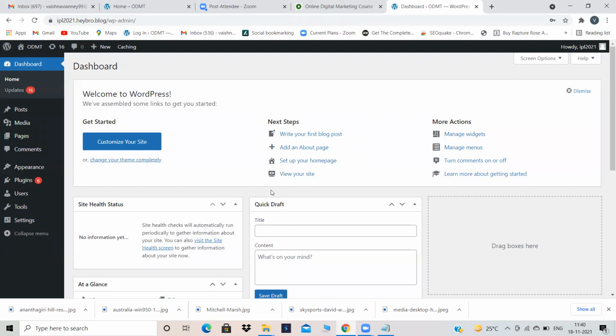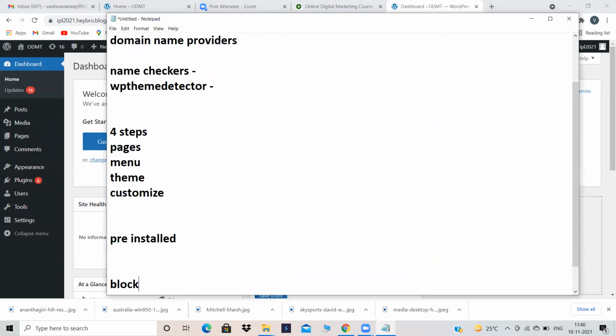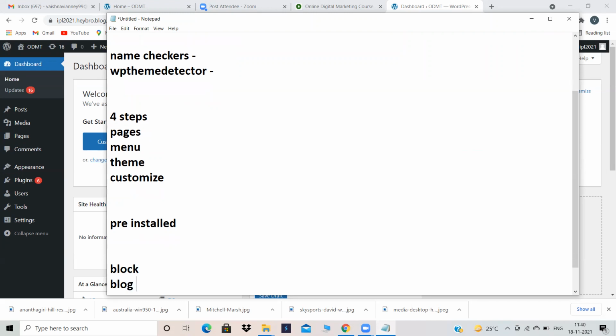Today in class, we will learn how to create a blogging website, how to write blogs, and what the important steps are to keep in mind when you create a blog. In yesterday's class, I told you one thing: block is different, block is different. A block in the sense that you are adding some content in pages or posts, by clicking that plus symbol, and it is telling us to add any block. So block is different, and blog is also different.